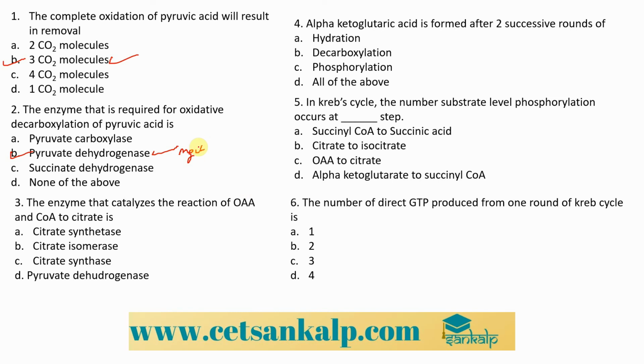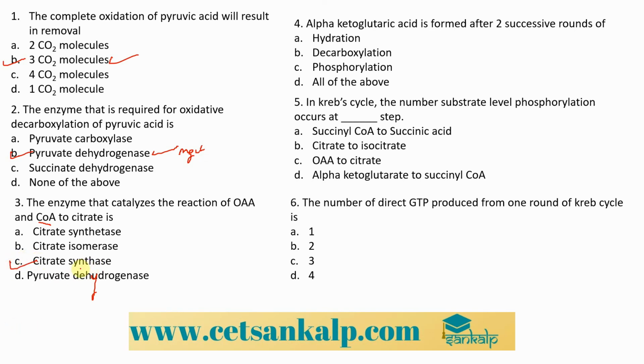Right. Next one, the next question is the enzyme that catalyzes the reaction of oxaloacetic acid and coenzyme A to citrate is a citrate synthetase, citrate isomerase, citrate synthase, and a pyruvate dehydrogenase. So hence the answer, we know the enzyme that is mainly involved in this reaction is citrate synthase.